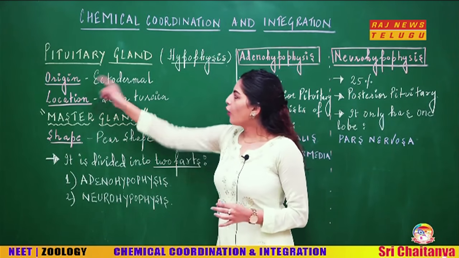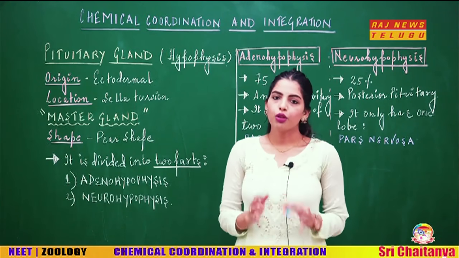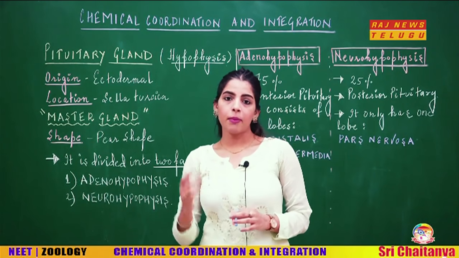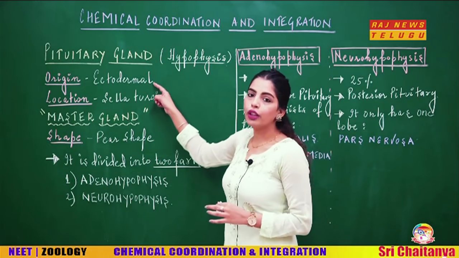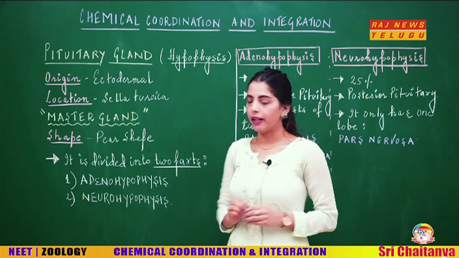Alright, the origin of the pituitary gland is ectodermal. So the germ layer through which the pituitary gland is coming is ectoderm. That's why the origin of the pituitary gland is ectodermal.